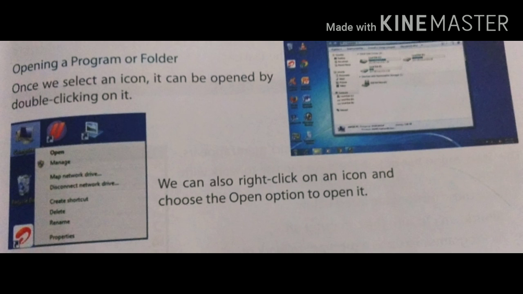Next one, desktop. What is a desktop? The opening screen is called the desktop. Next one, wallpaper. The background picture is called wallpaper. Next one, icons. What are icons? The small pictures on the desktop are called icons.